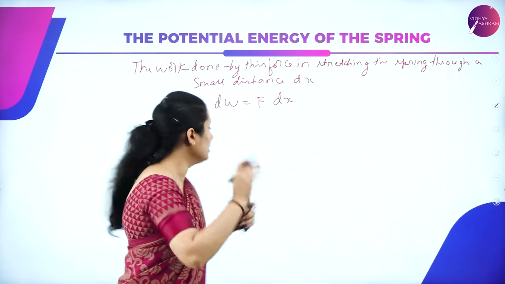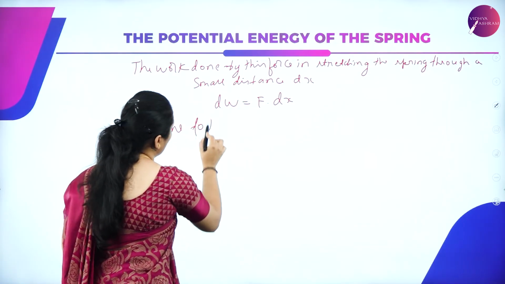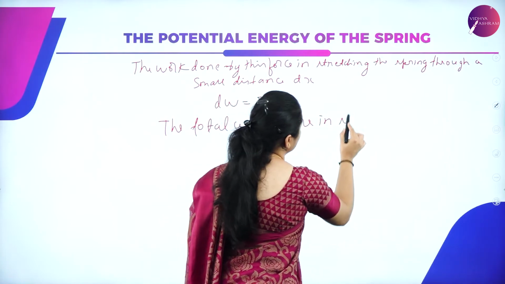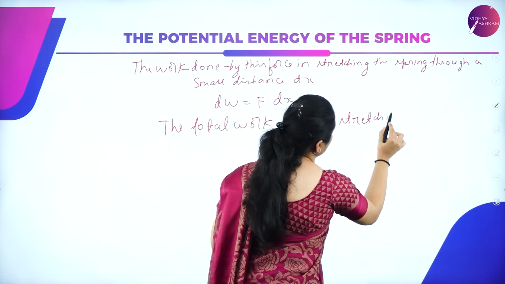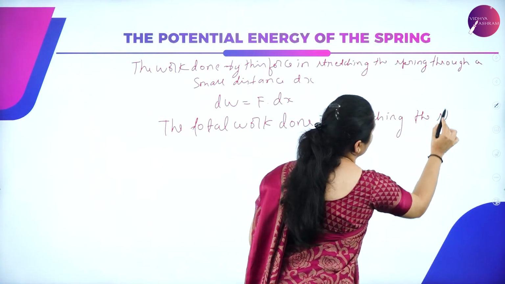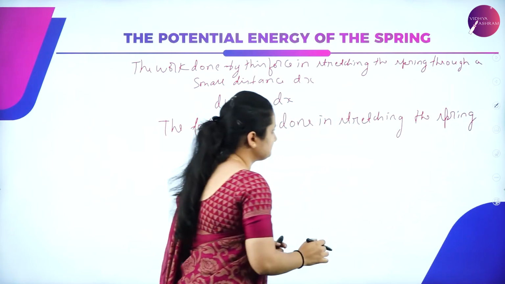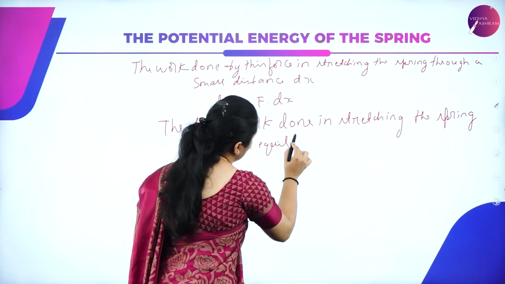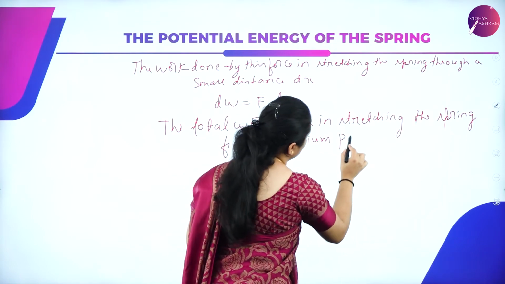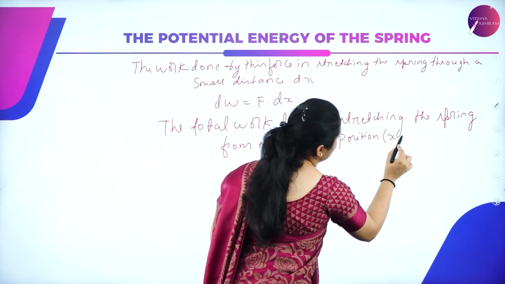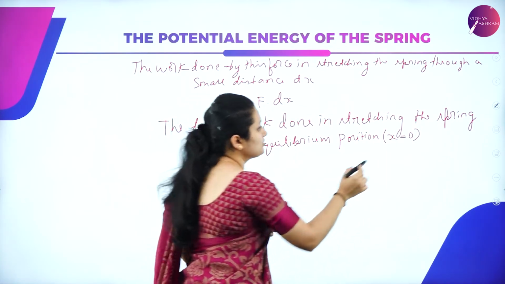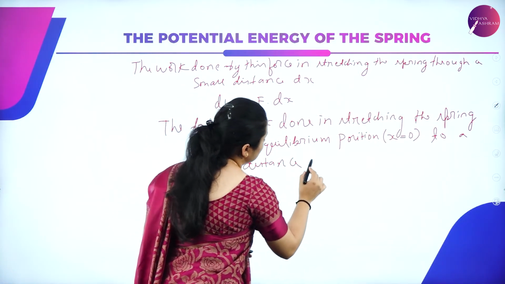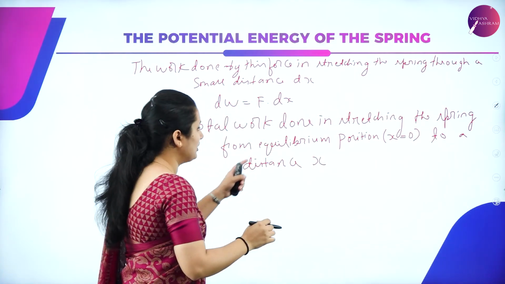What is the total work done in stretching the spring from the equilibrium position, that is, initially x was at the 0 position, to a distance x, from 0 till x?